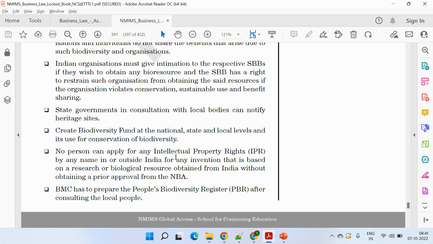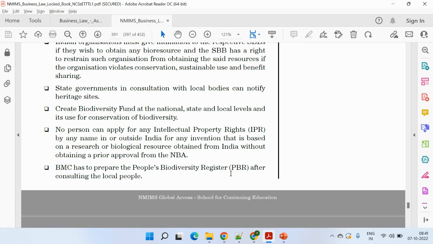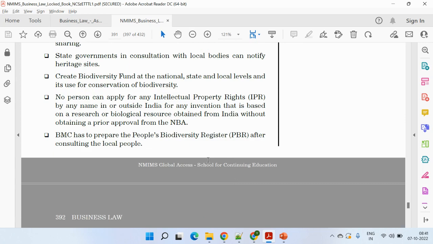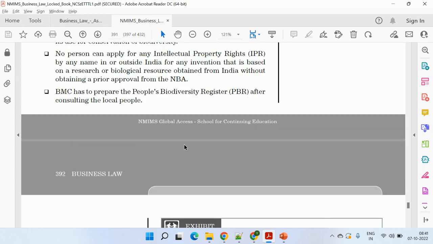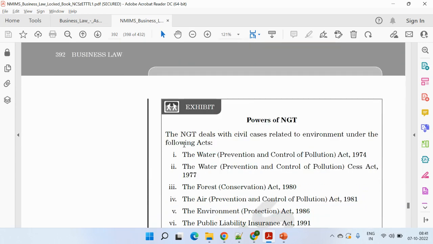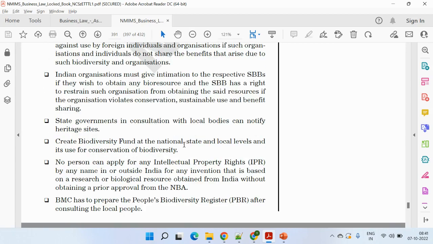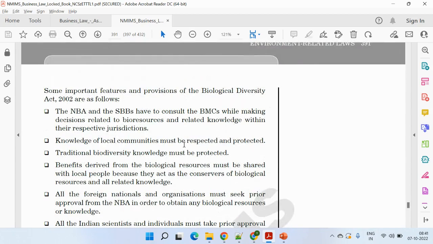Create a biological fund. No person can apply for IPR by any name for any invention that is based on the biological resource obtained from India. BMCs have to prepare the PBR by consulting the local people. So these are the provisos which you need to mention.